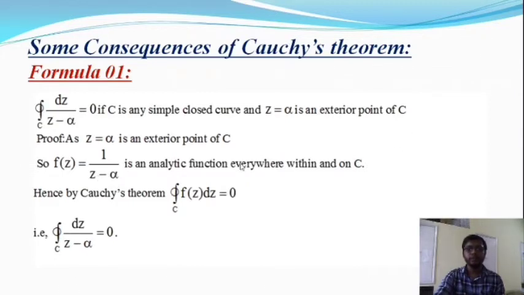But in that region this function is analytic, because alpha lies outside the curve C, not inside. If this point lay inside the curve C, then f(z) equal to 1 by (z minus alpha) would not be analytic there, and z equal to alpha would be a singular point. But if alpha lies outside this curve, then f(z) equal to 1 by (z minus alpha) is an analytic function.